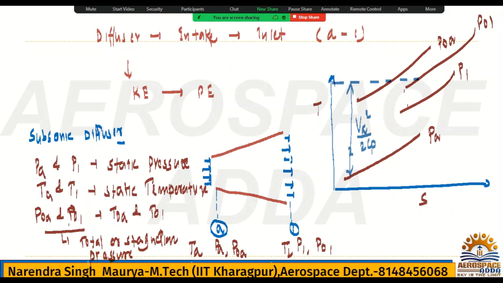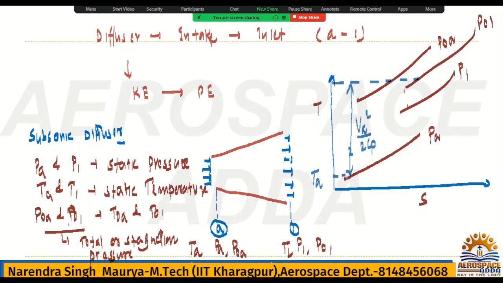Obviously you will get T naught A. For PA, the temperature will be TA, and in TA you add Va square by 2Cp, because the dynamic pressure is half rho v square, and you will get the total temperature.